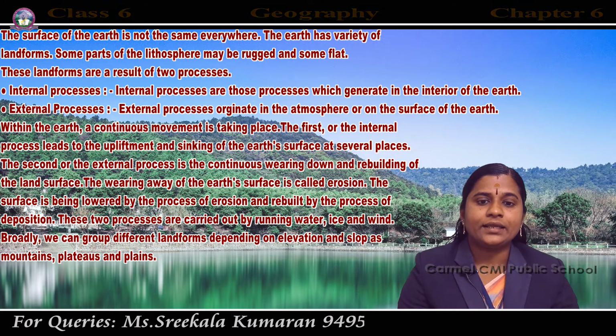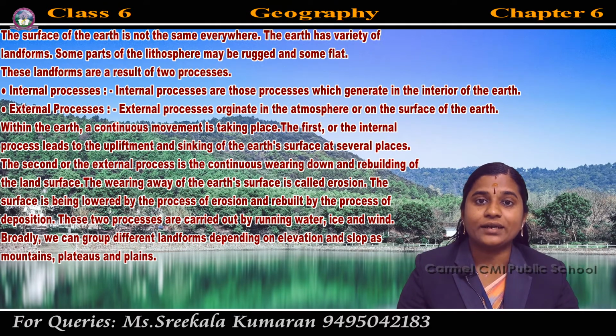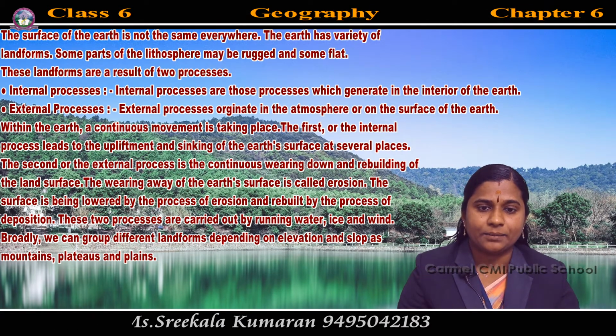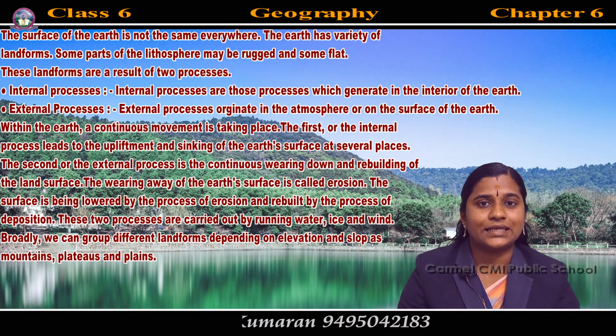The wearing away of the Earth's surface is called erosion. So what is meant by erosion? The gradual disappearing of the Earth's surface is known as erosion.